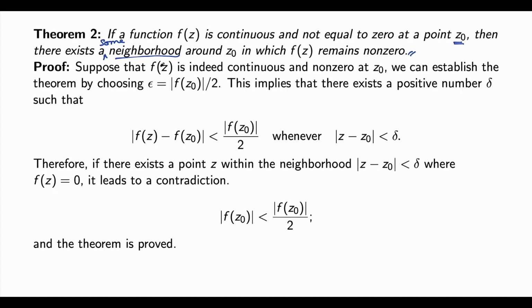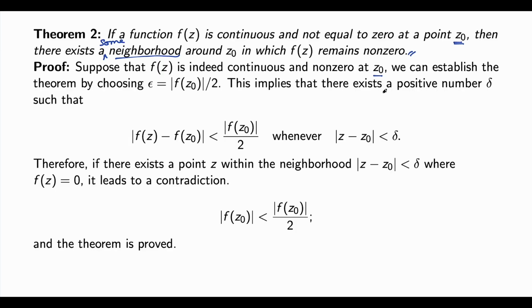Suppose that f(z) is indeed continuous and non-zero at that point z0. We can establish the theorem by choosing epsilon equal to modulus of f(z0) divided by 2, since this value is not zero.